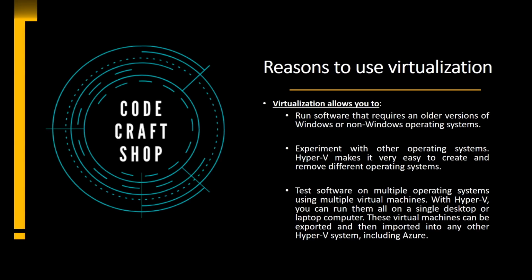The answer is that virtualization allows you to do the following things: run software that requires an older version of Windows or a non-Windows operating system. Experiment with other operating systems. Hyper-V makes it very easy to create and remove different operating systems. Test software on multiple operating systems using multiple virtual machines. With Hyper-V, you can run them all on a single desktop or laptop computer. These virtual machines can be exported and then imported into any other Hyper-V system, including Azure.